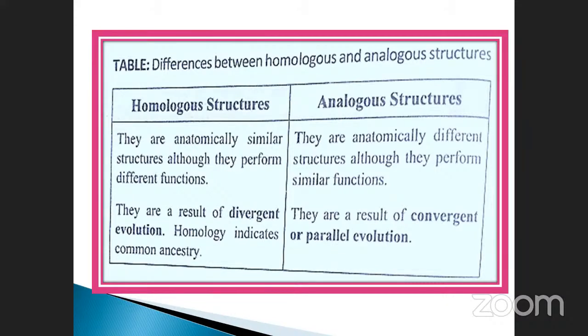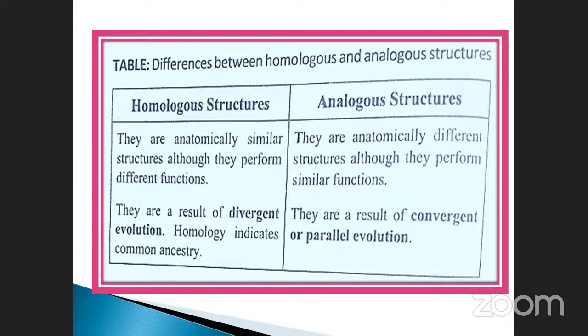So once upon a time, when we were ancient ancestors, you can imagine we all came from the monkey. Okay, once upon a time, the monkey also used both leg as well as hand. They result in divergent evolution. Homology indicates the common ancestor. They are all common, but they are divergent, with different functions. This is very, very important.